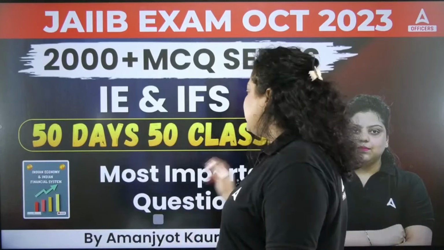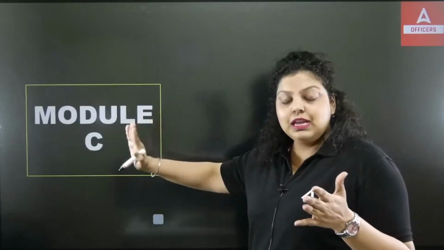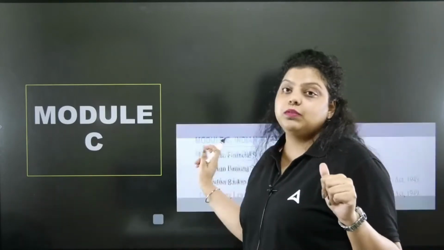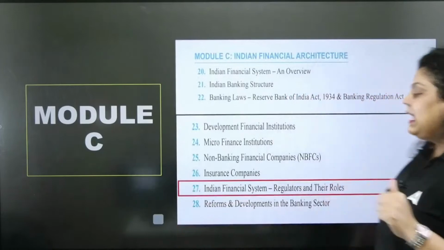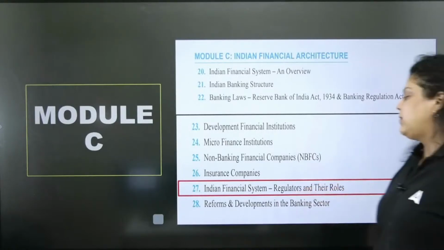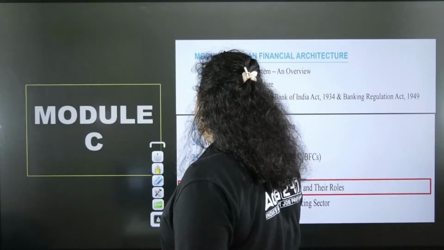Now, in this particular session, every day we are discussing one particular unit. So we have already completed module A and B. Today we are going to discuss chapter number 27, and tomorrow we will be completing module C, and then we will move to module D. So do make sure, if you haven't seen all the sessions on YouTube, the playlist is available on Offices Adda 24/7. Go to the playlist and check all the sessions available there. And today we are going to discuss the Indian financial system, regulators and their roles. So this is the chapter which we are going to discuss today.